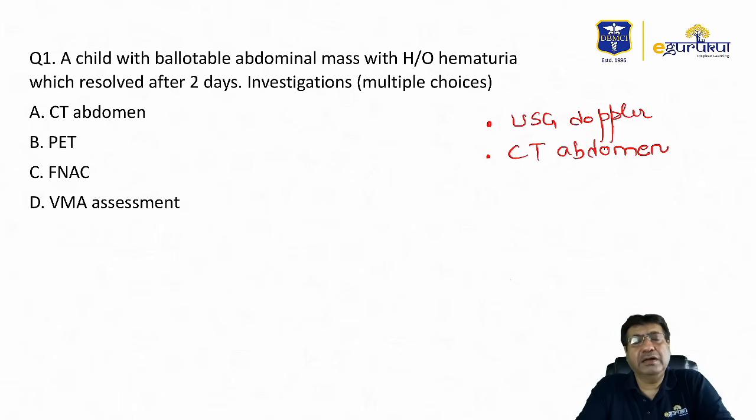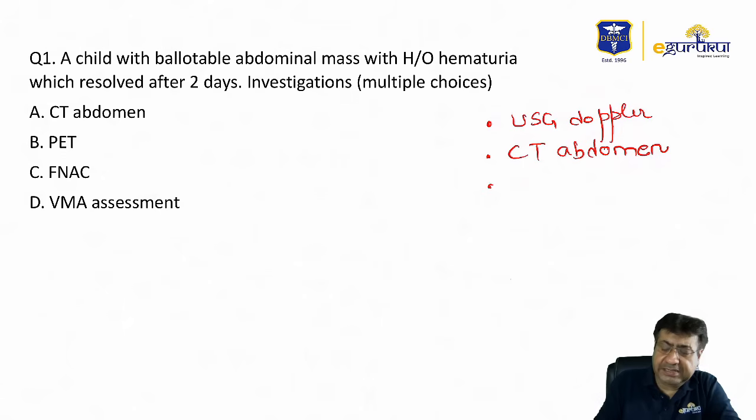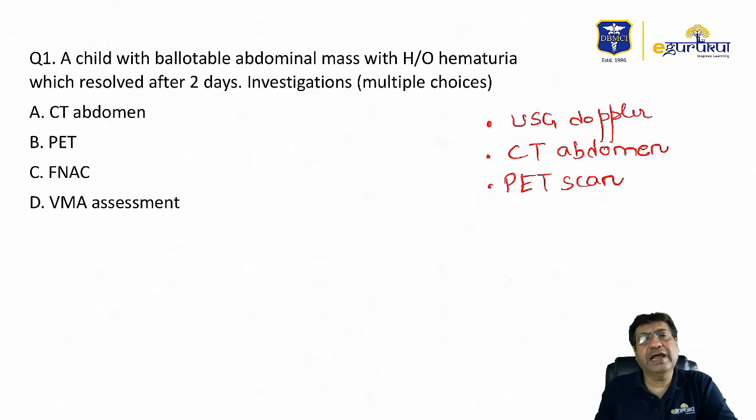Therefore, CT abdomen is the investigation of choice for finding the tumor, the extent of the tumor, and the spread of the tumor, including the metastasis. Even PET scan is very helpful in identifying not only the regional spread but also the metastatic spread of this tumor.